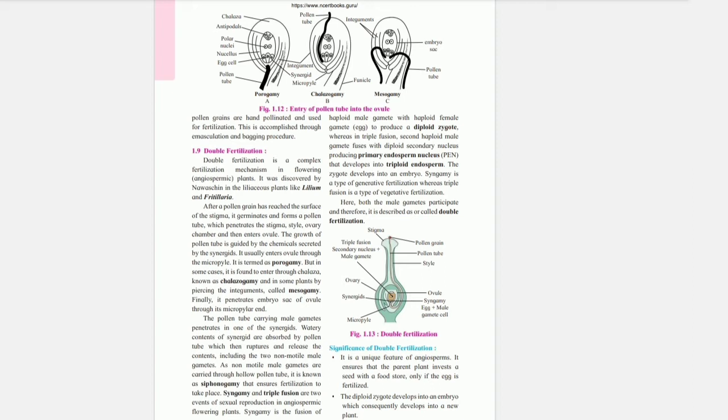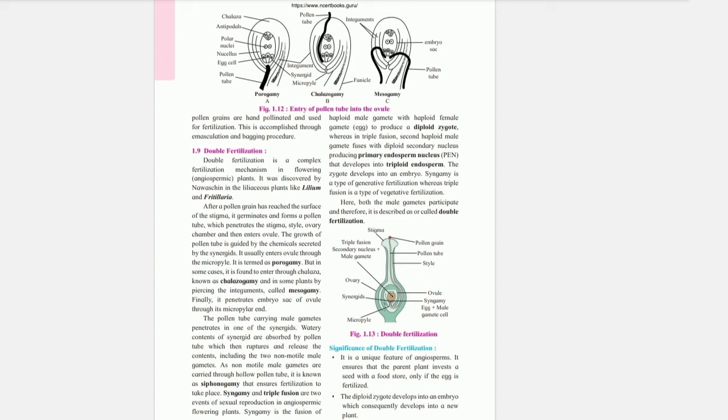The zygote develops into an embryo. Syngamy is a type of generative fertilization, whereas triple fusion is a type of vegetative fertilization. Here, both the male gametes participate and therefore it is called double fertilization.